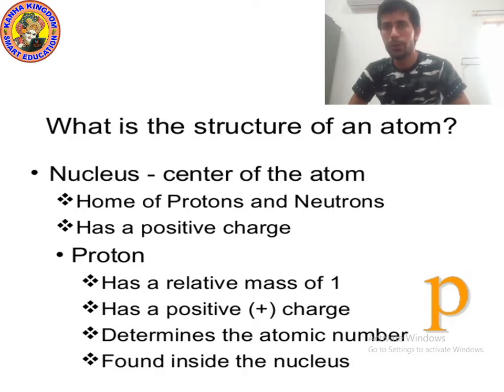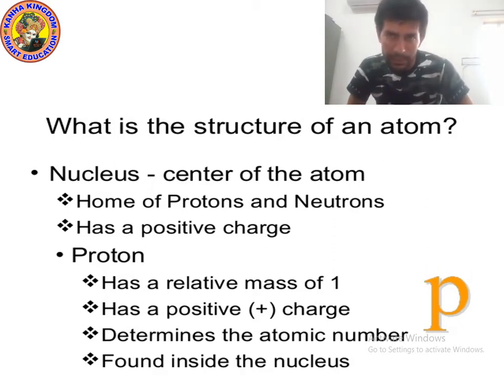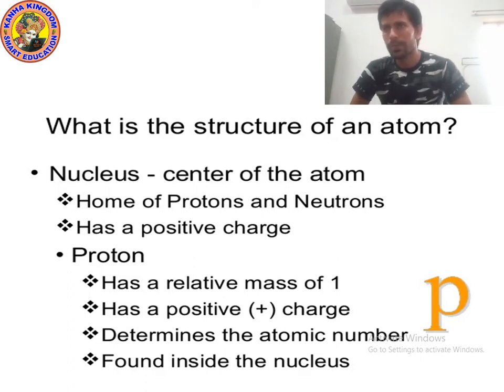Now let's talk about proton. What is the mass of proton? Proton has relative mass of 1. And which charge is present on proton? Proton has positive charge. That's why we write P plus. Proton is denoted by P, and to denote the proton charge we write plus on P. So what does it show? Proton shows the atomic number.